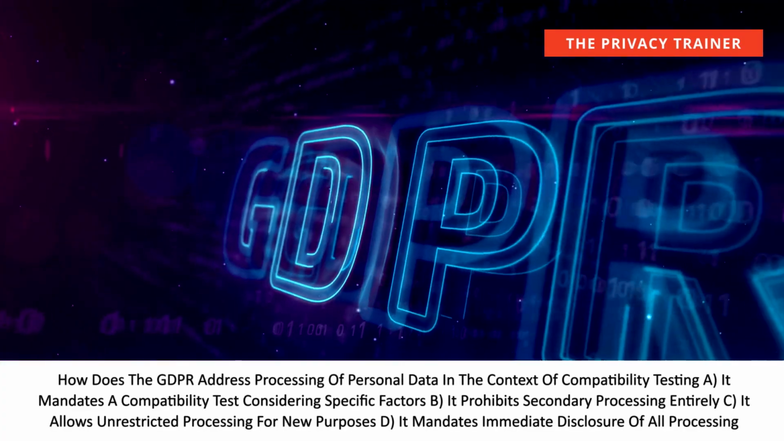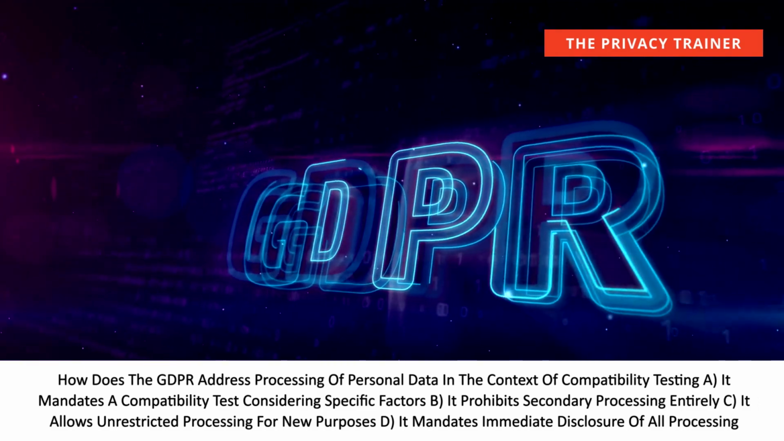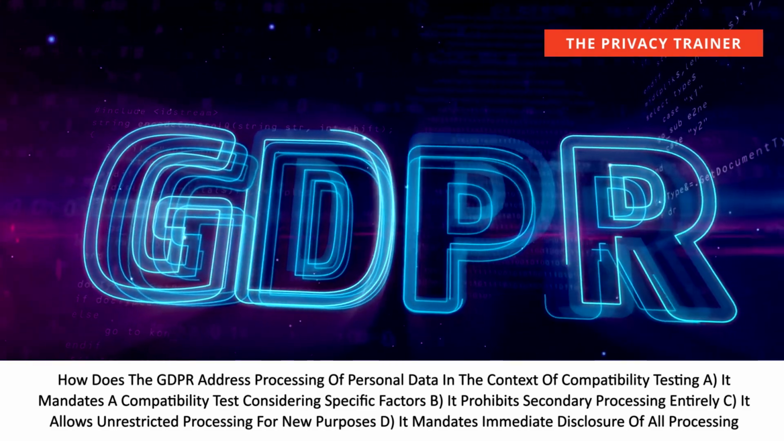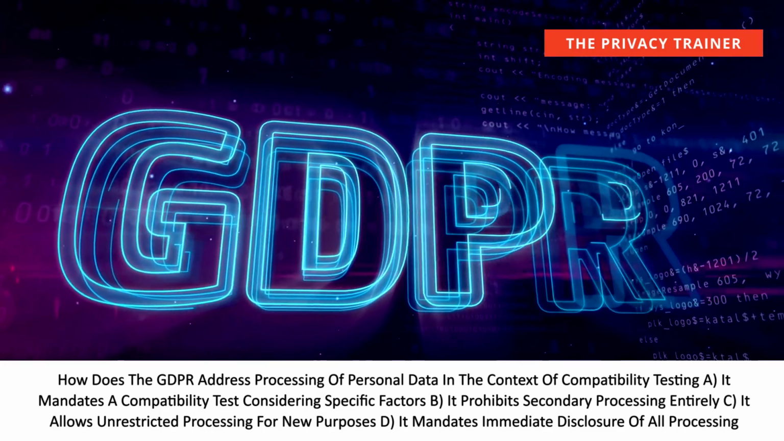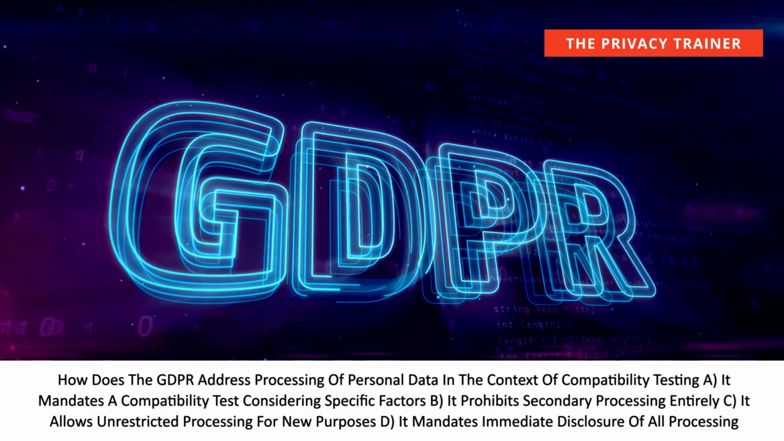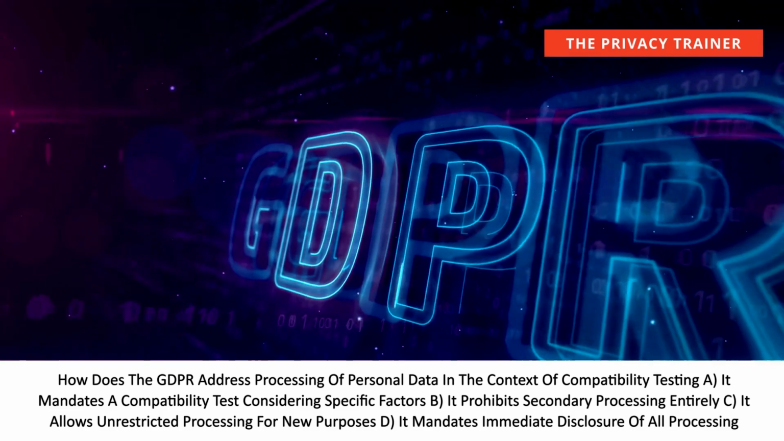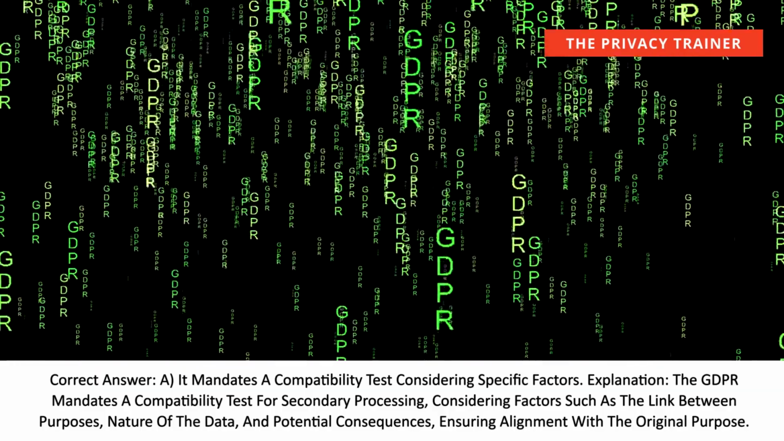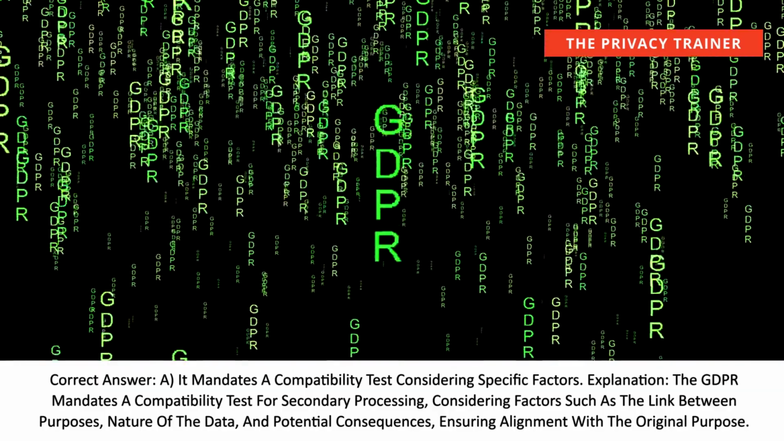How does the GDPR address processing of personal data in the context of compatibility testing? A. It mandates a compatibility test considering specific factors. B. It prohibits secondary processing entirely. C. It allows unrestricted processing for new purposes. D. It mandates immediate disclosure of all processing. Correct answer. A. It mandates a compatibility test considering specific factors.